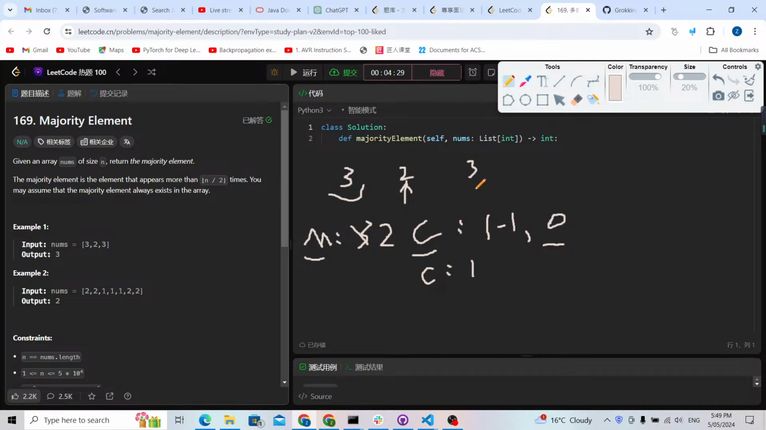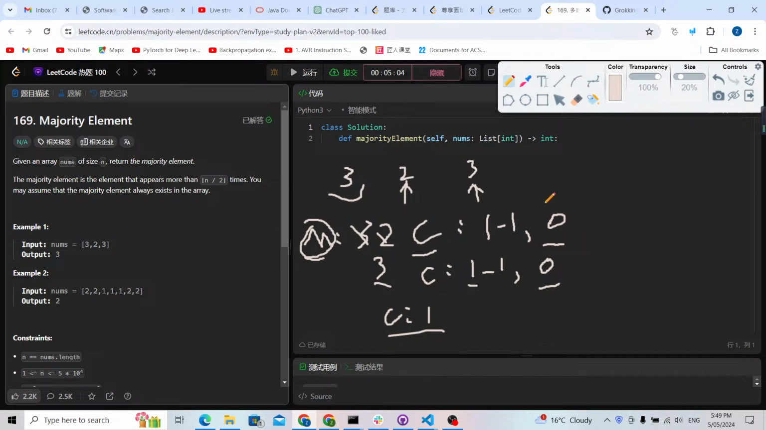Then we check the last element. This 3 is not equal to 2, because currently the counter is 1. So we decrease the counter by 1, and the counter becomes 0. If the counter becomes 0, we update the majority element. It's going to be 3, and the counter would be 1. Finally, we return this majority element.